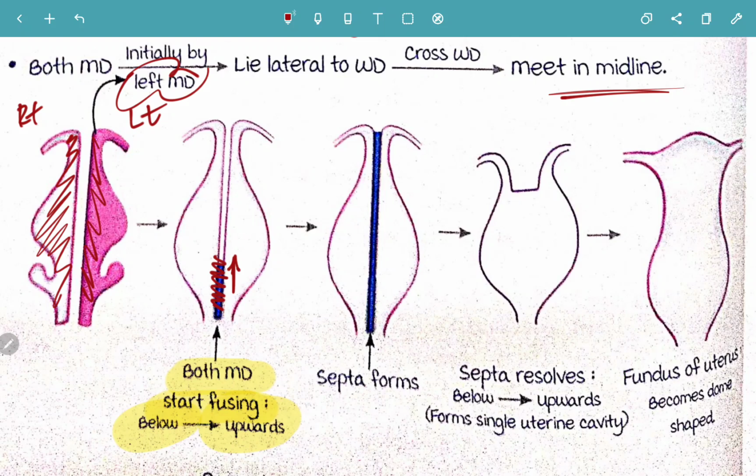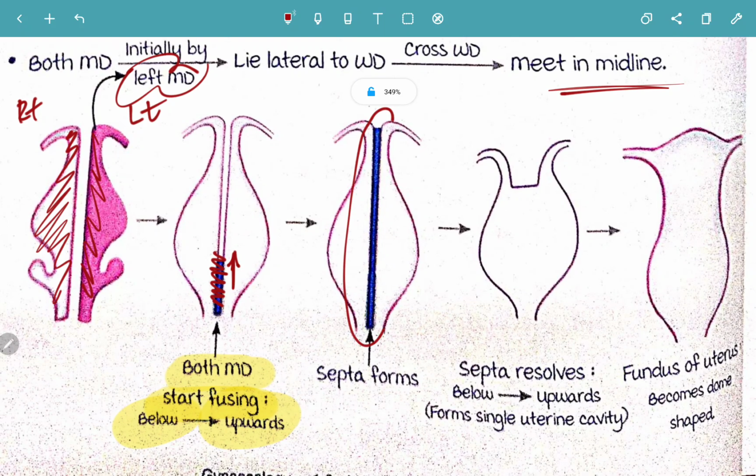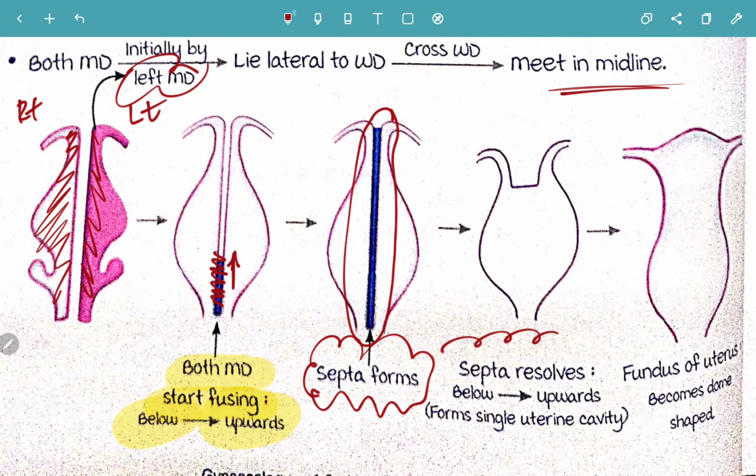Now there is a complete fusion. After complete fusion, there is a septum that forms. While the fusion process occurs, a septum is formed in between the two Mullerian ducts. And now slowly this septum will resolve, again in the direction from below upwards.